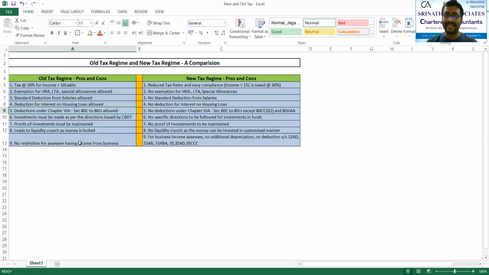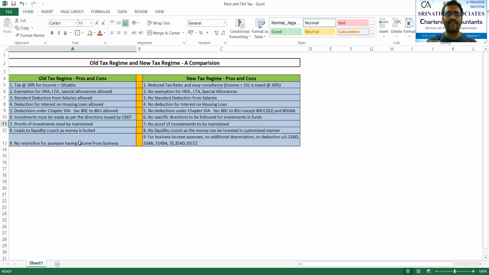The liquidity will be available with the taxpayer right now. Whereas in the old tax regime, since he was claiming deduction, he had to maintain various proofs. He had to make investments based on the directions issued by the Central Board of Direct Taxes, and hence he had no other choice of investment rather than to invest as per the directions. But now that flexibility is there, and hence he can invest, so that there will be no issue of liquidity crunch arising to the taxpayer. But in the old, yes, there was a liquidity crunch.